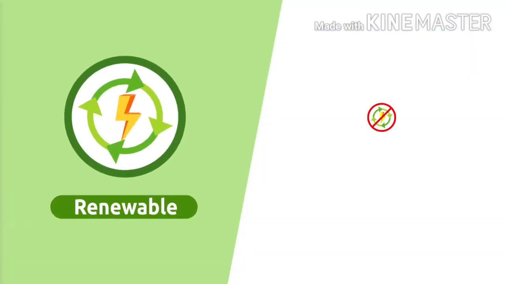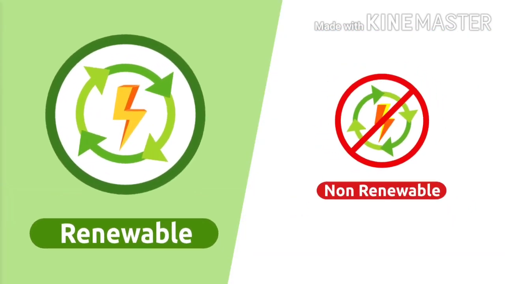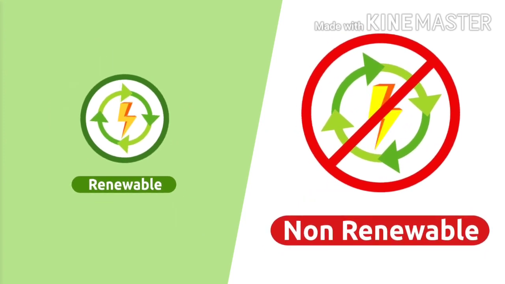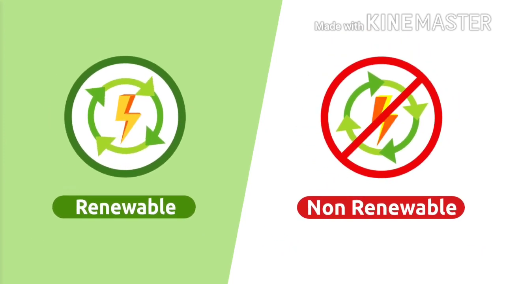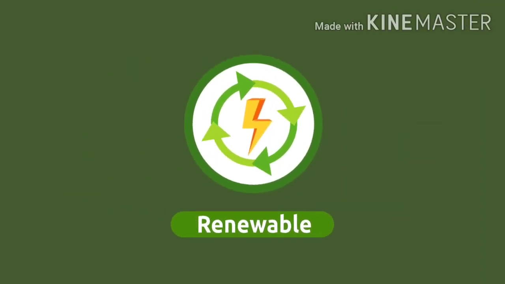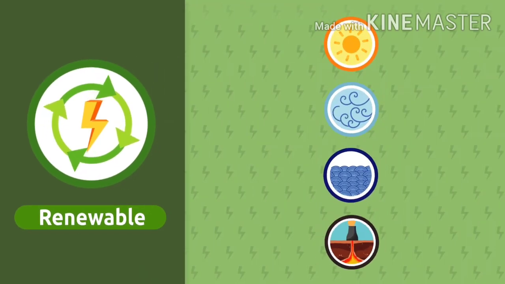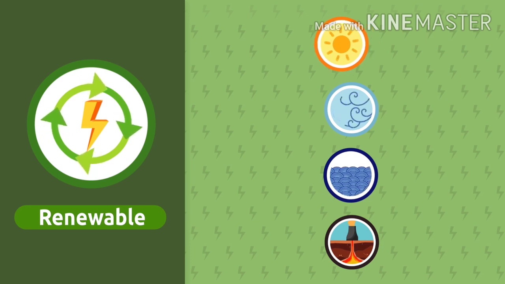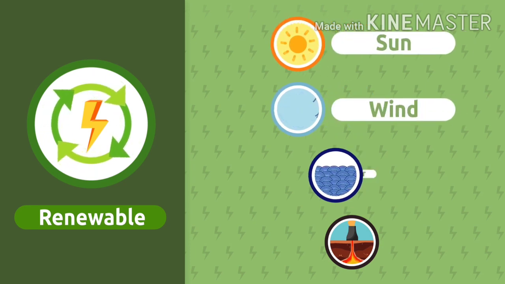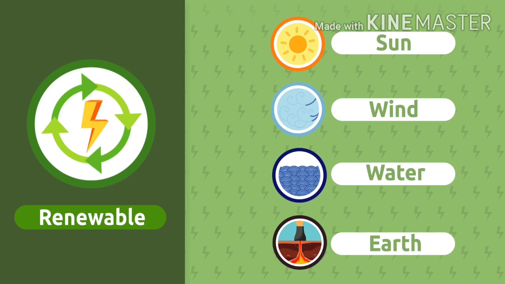We obtain energy from two different sources: renewable energy sources and non-renewable energy sources. Today we're going to learn about renewable energy sources. Renewable energy refers to all those limitless energy sources present in nature. The sun, the wind, the force of water, or the inner heat of the earth are examples of renewable energy sources.